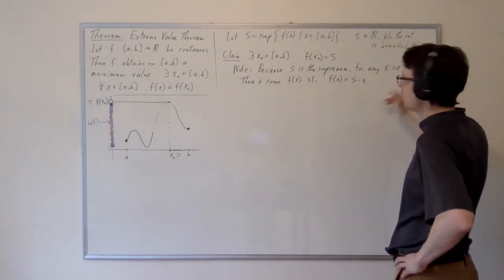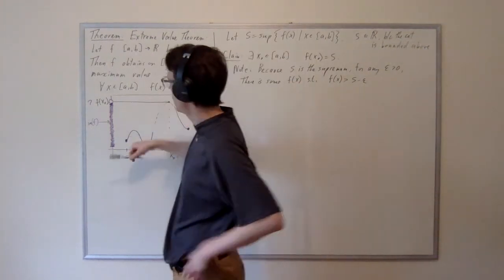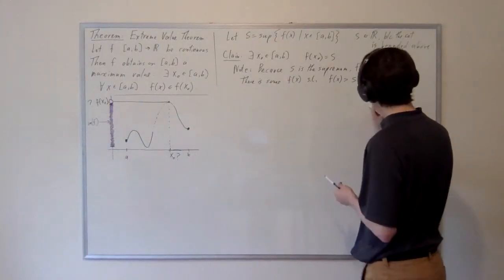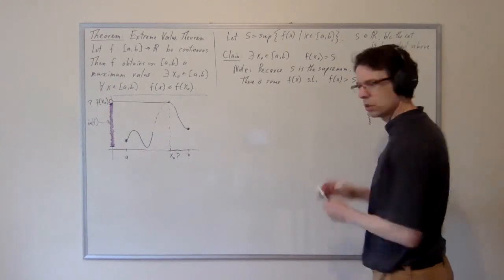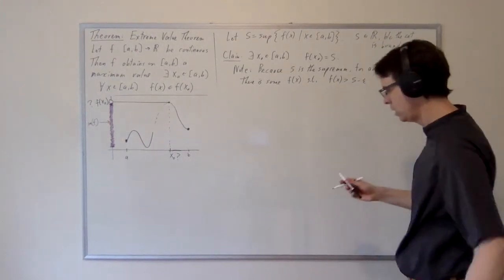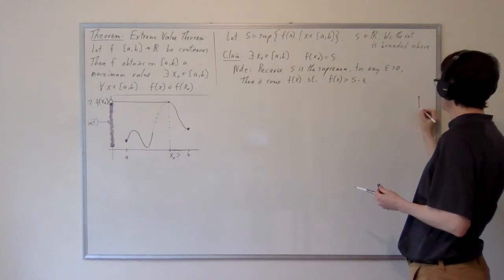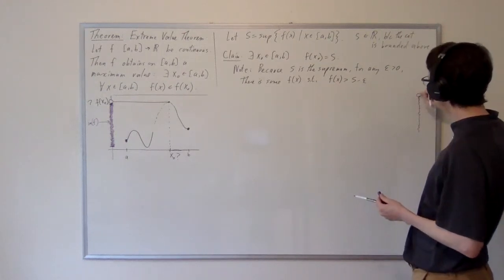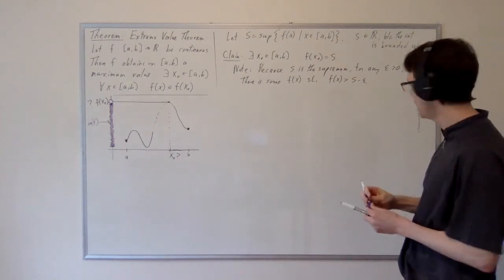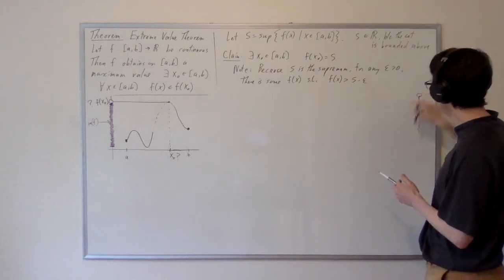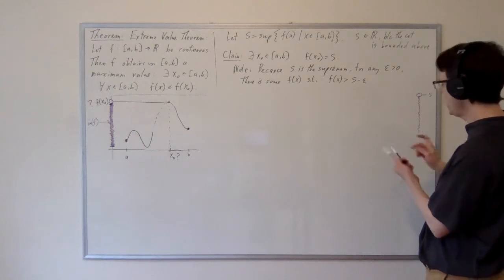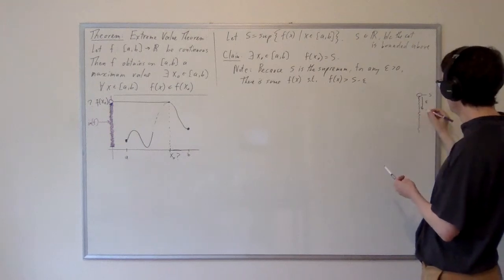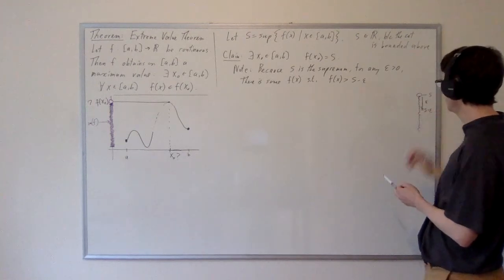So we'll think about this on a number line, but because we're thinking of these as vertical values, let's put the number line vertically. I'm just going to draw an illustration of what we're doing here. We have the range of f of x, and then we have this value S, which potentially is not obtained, and so that's why I'm giving that an open circle there. If we subtract epsilon from that, that's a distance of epsilon, and we get a value S minus epsilon.